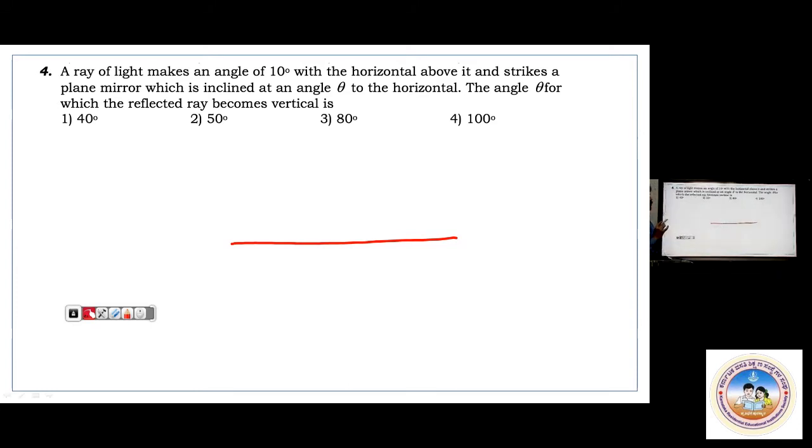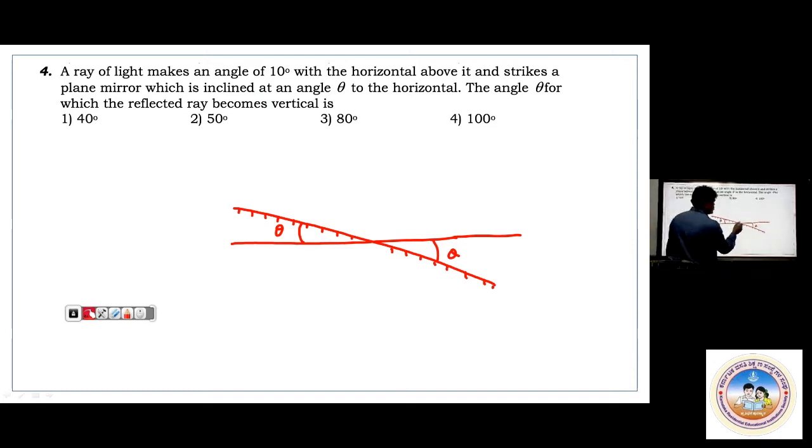A ray of light makes an angle of 10 degree with the horizontal above it and strikes a plane mirror which is inclined at an angle theta to the horizontal. Say this is a plane mirror now. I'm taking this as the plane mirror here. And this is the horizontal. This is making an angle theta. This side and this side, both angles are theta. Okay. Now what exactly we are telling, that is important. For this plane mirror, this would be the normal. Now one vertical ray is striking this.